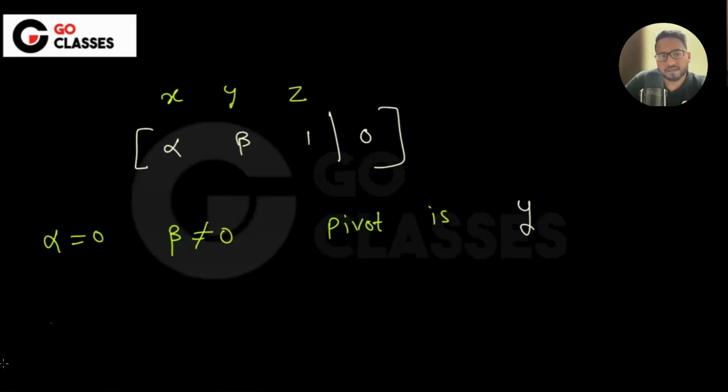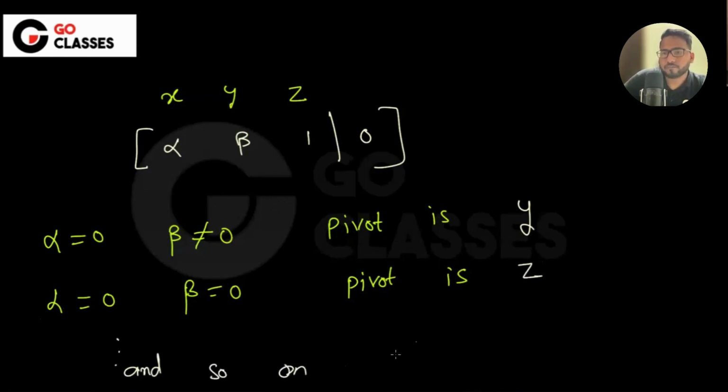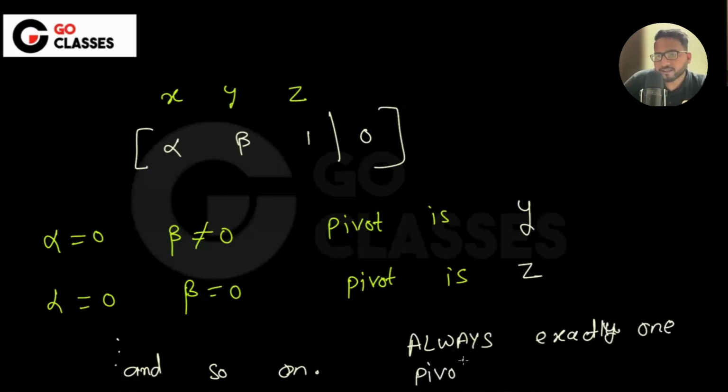Similarly, you know the answers for every other case. If alpha is 0 and beta is 0, then the pivot is Z, and so on, right? So you can say always exactly one pivot, irrespective of the value of alpha and beta.